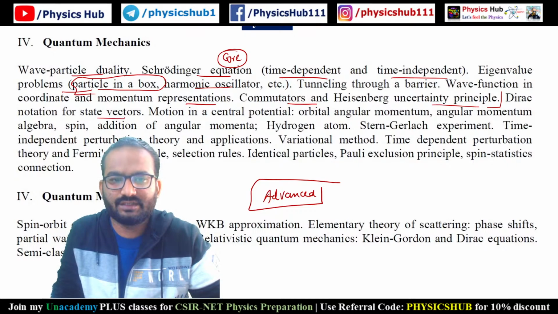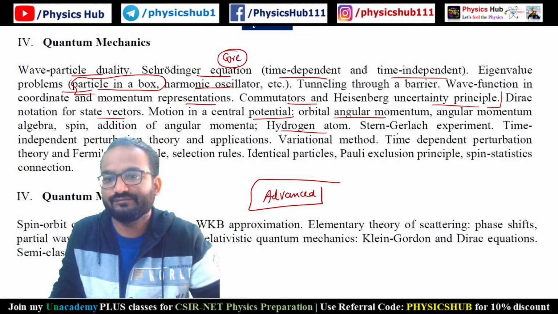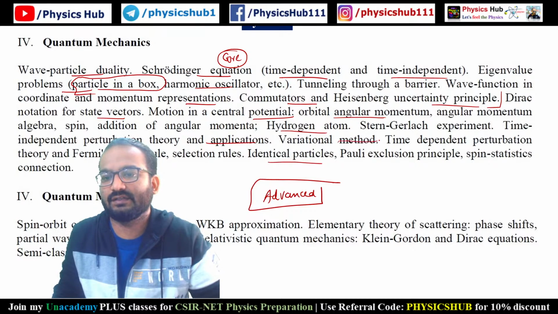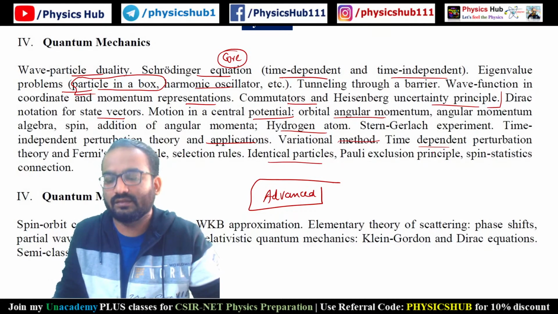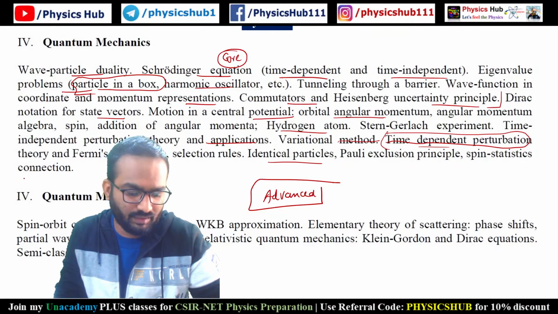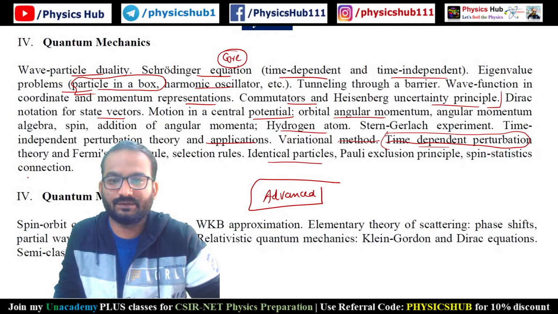Dirac notation for state vectors, motion in a central potential, orbital angular momentum, then hydrogen atom, Stern-Gerlach experiment, then perturbation, identical particles, variational method, and the time dependent perturbation portion is very important, and you get a 5 marks question from time dependent perturbation theory.